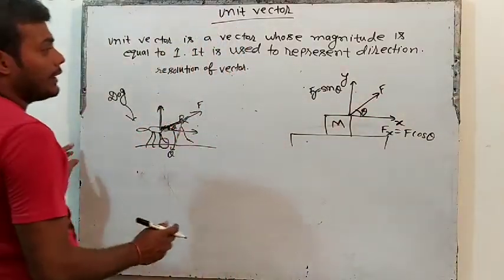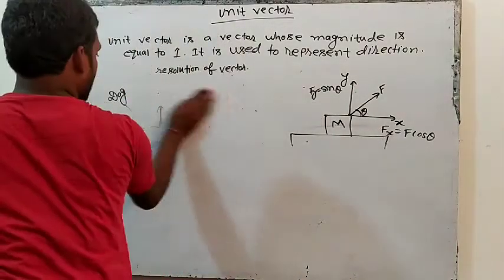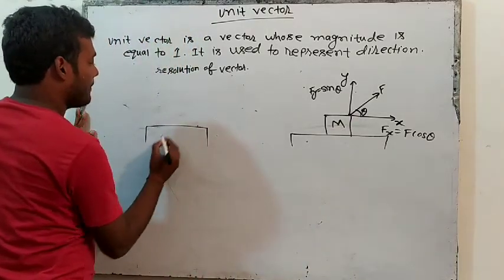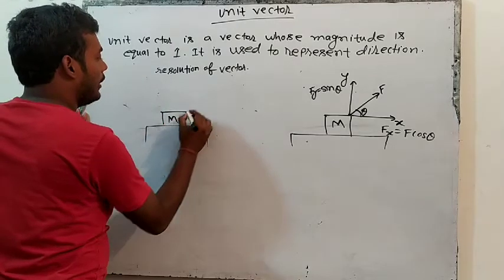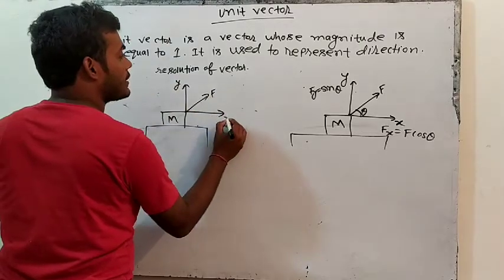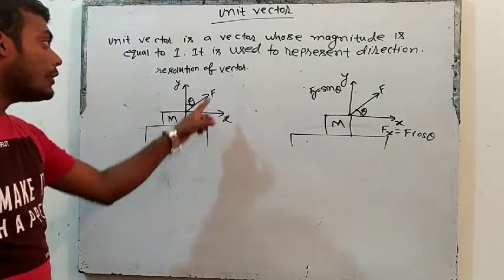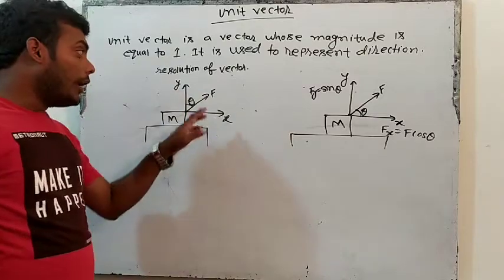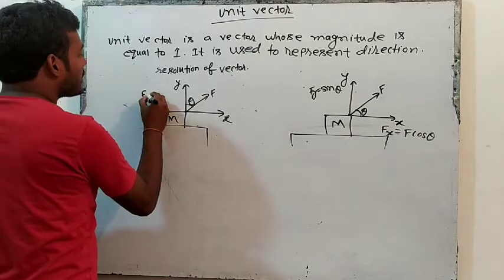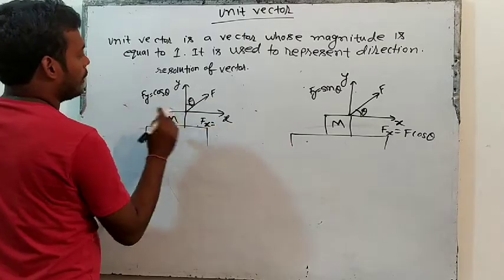Now try to understand this thing. Suppose this is a table, and on this table there is a block. Now I will again apply a force F. Now this is the y axis, this is the x axis, and this force is making theta angle with y. Now see, I have changed the question. Now this force is making theta angle with y. So if force makes theta with y, then y will be cos. Force in y will be equal to F cos theta, and force in x will be equal to F sin theta.